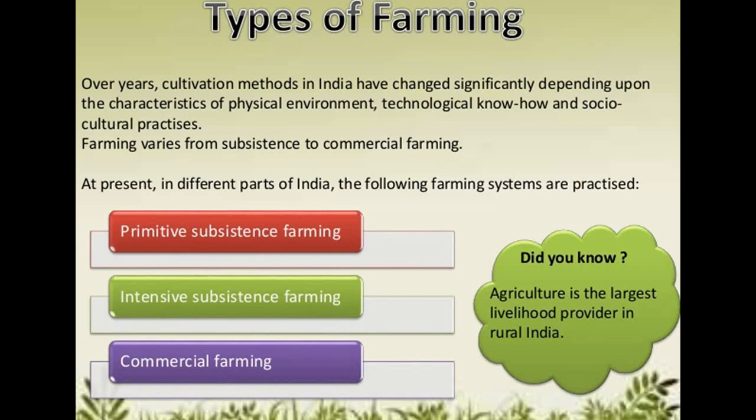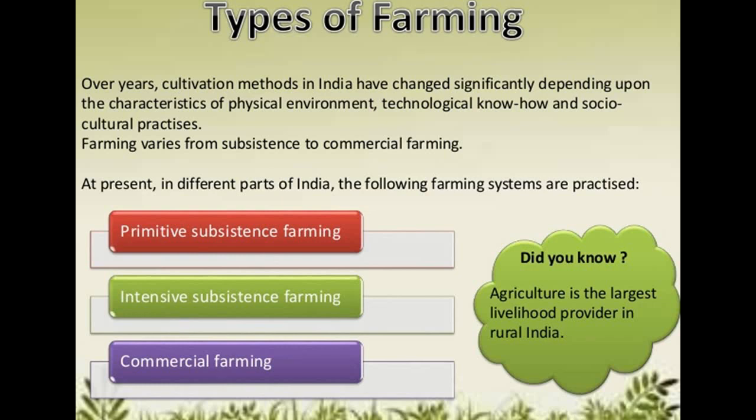In this chapter, you will study the various types of farming, cropping patterns, and major crops grown in India. And in the end, you will know the contribution agriculture gives to the national economy, to the employment sector, and to the final output of our country. All these topics we are going to cover in this lecture. We are starting off with types of farming.